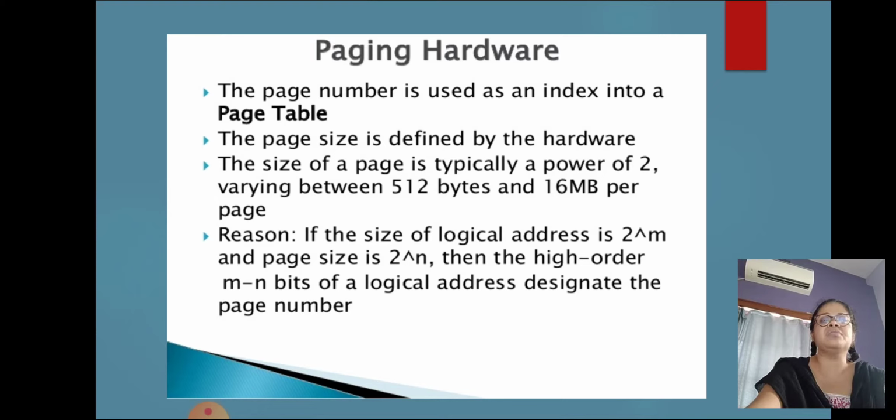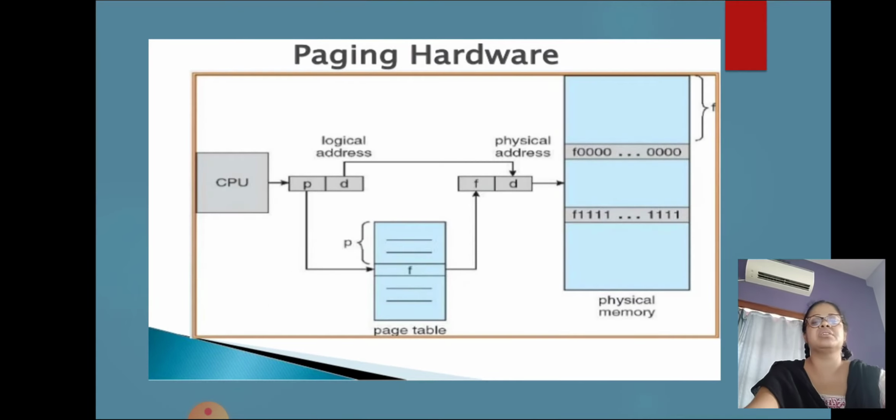If the size of the logical address space is 2^m and a page size is 2^n, addressing units usually being bytes or words, then the higher-order m minus n bits of a logical address designate the page number, and the n low-order bits designate the page offset.